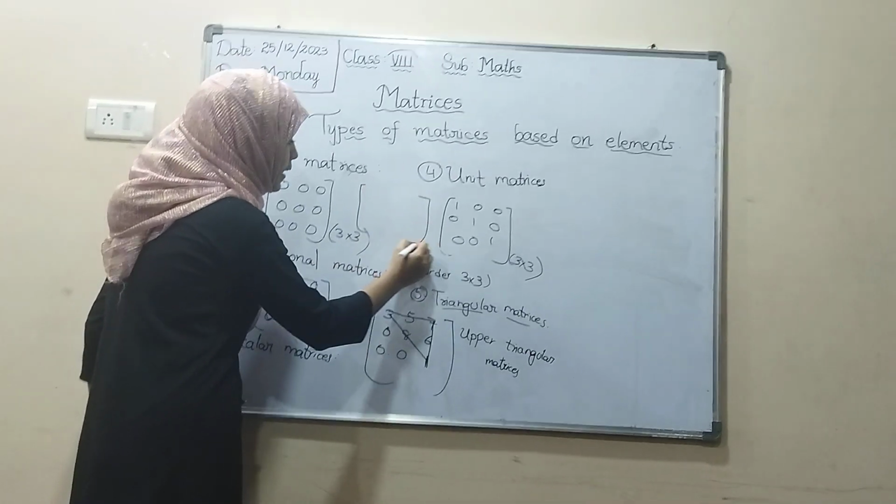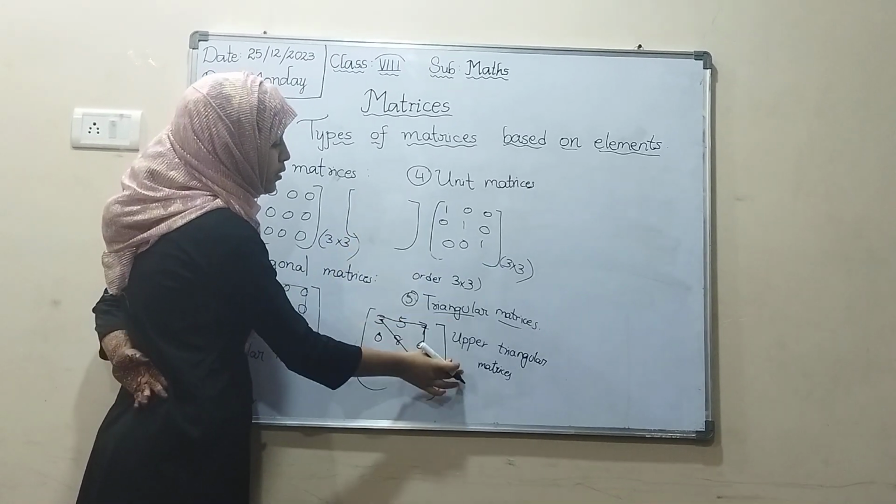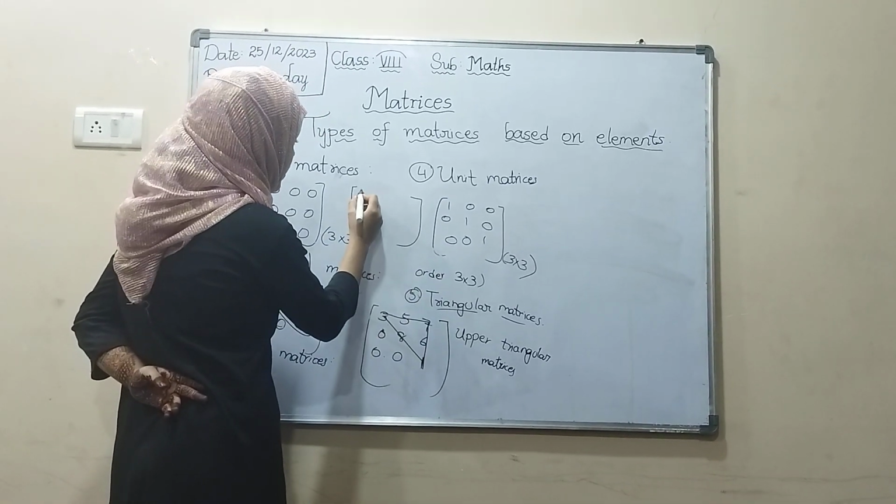Lower triangular matrix is opposite to the upper triangular matrix.